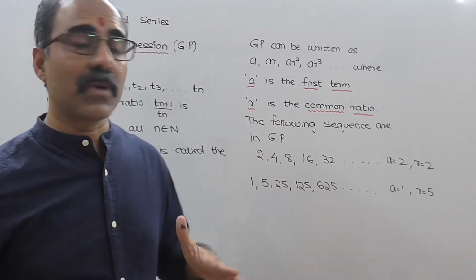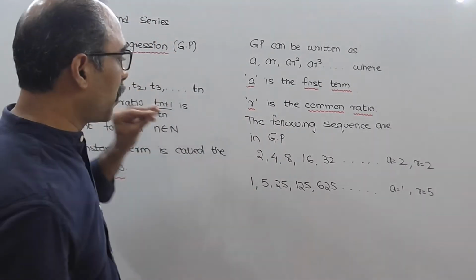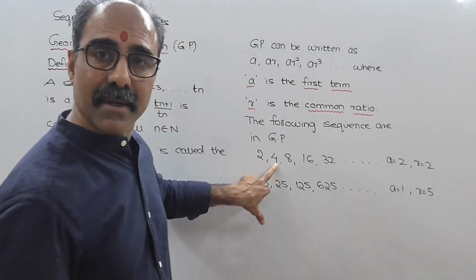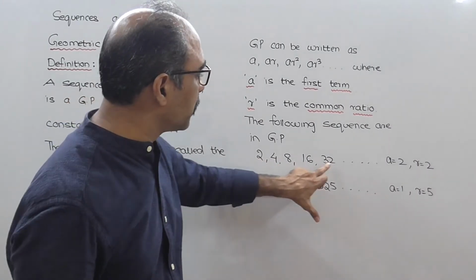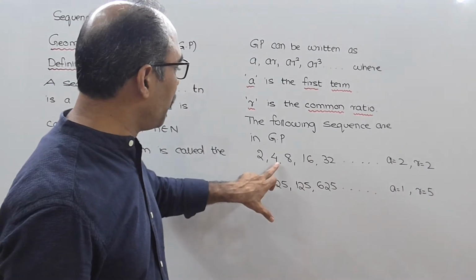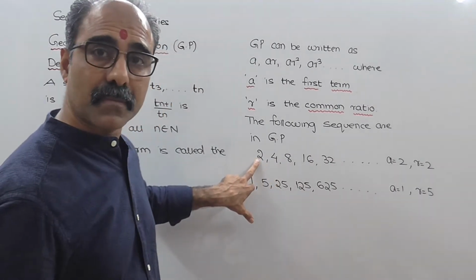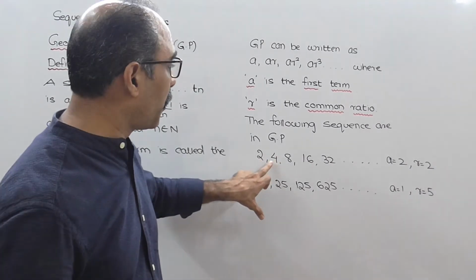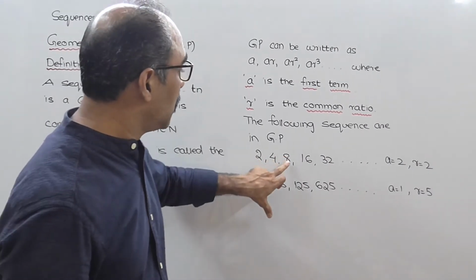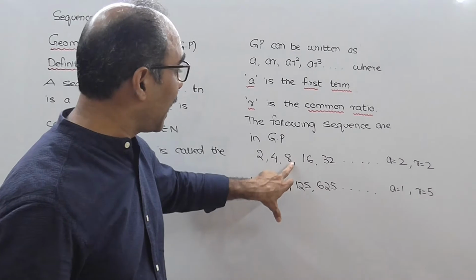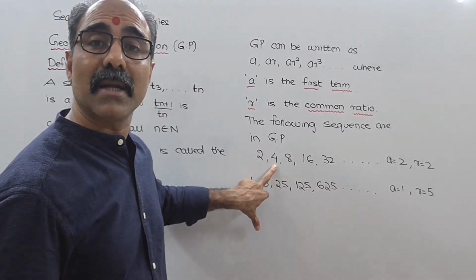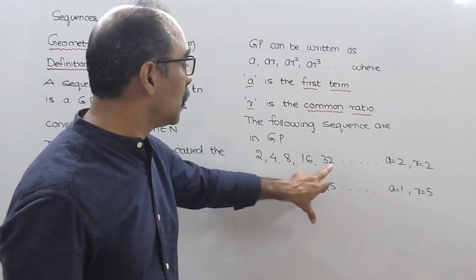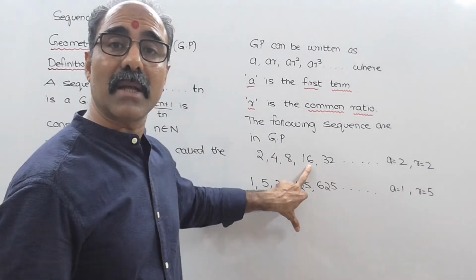Now let us understand the meaning of this Tn plus 1 upon Tn. What I mean to say is, if this is the first term, this is the second term, this is the third term, this is the fourth term, this is the fifth term. If you do second term upon first term, what answer you get? Second term is 4, first term is 2. So 4 upon 2, the answer is 2. Third term upon the second term, meaning 8 upon 4, करो, check करो क्या आंसर आता है, 2. 16 upon 8 करो, क्या आंसर आएगा, 2. 32 upon 16 करो, क्या आंसर आएगा, 2.